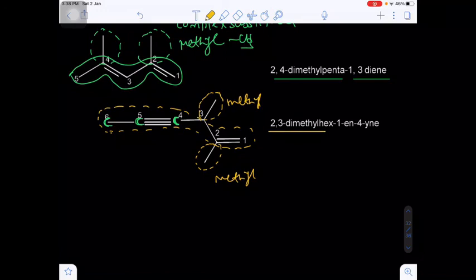Total parent chain has 6 carbons, hex. On the 1, 2 position a double bond is there. That's why 1-ene. In between 4, 5 a triple bond is there. That is 4-yne. Okay.